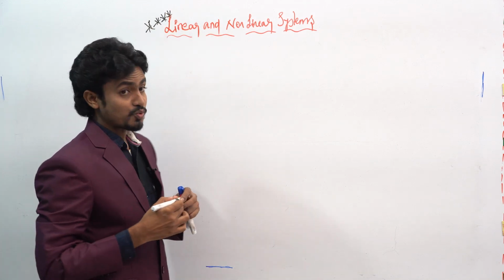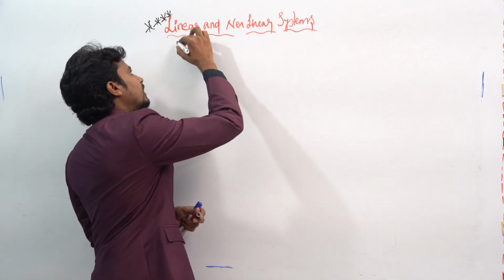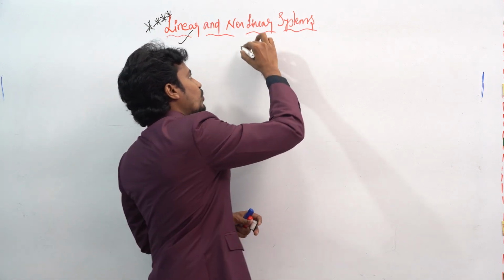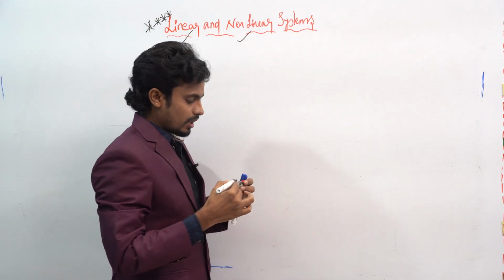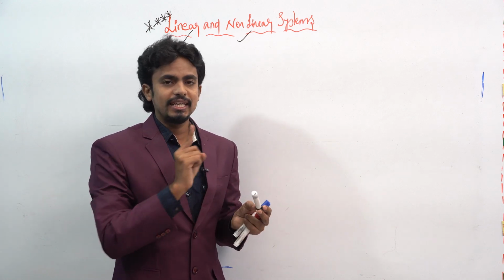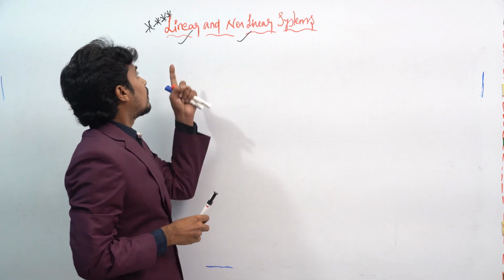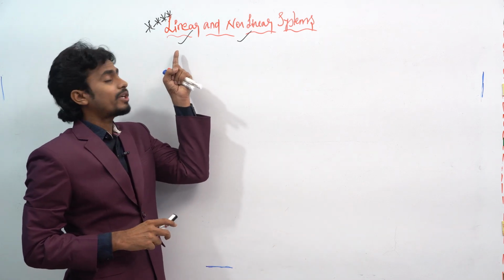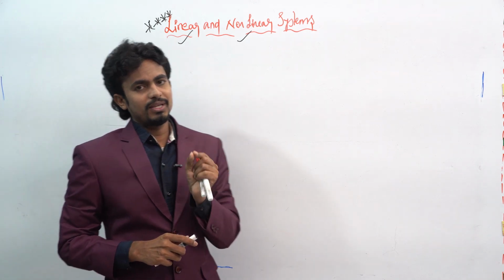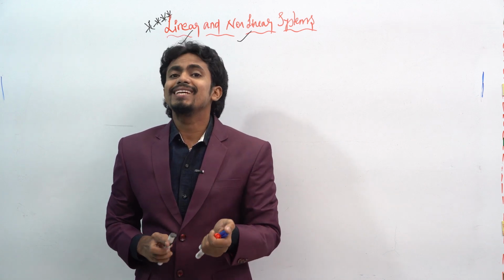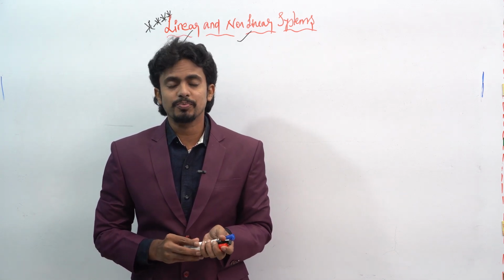So in this class we will see what is meant by a linear system as well as what is meant by a non-linear system, and some problems based on the linear system as well as the non-linear system. The first thing: a linear system must satisfy the superposition principle.